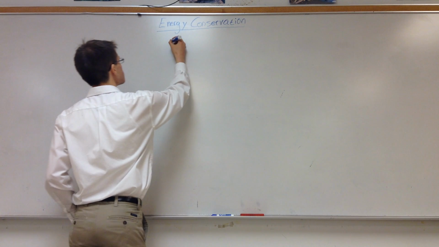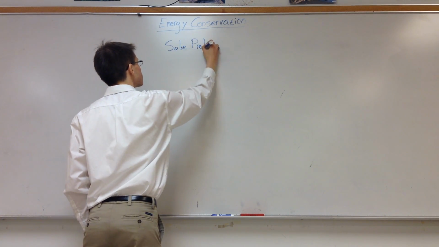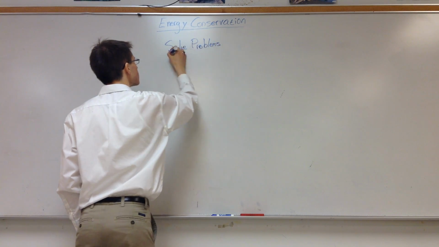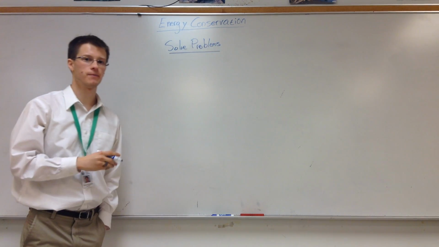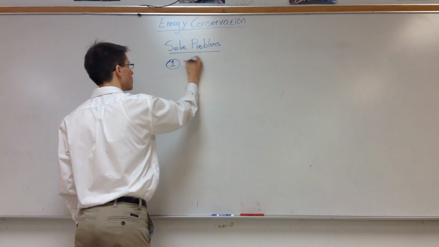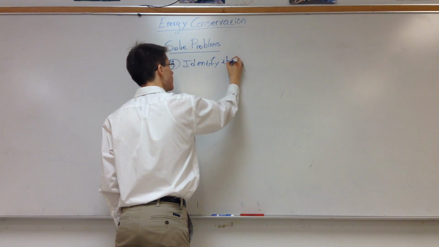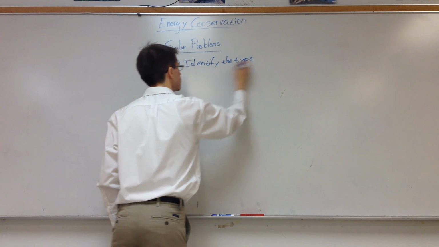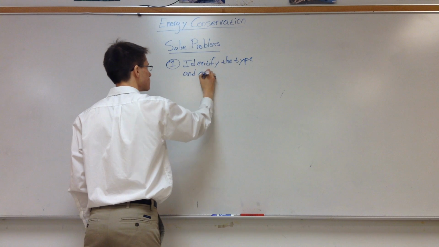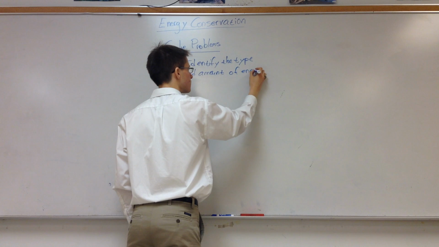So, to solve problems using conservation of energy, there are 3 steps. The first step is to identify the type and amount of energy that you start with.